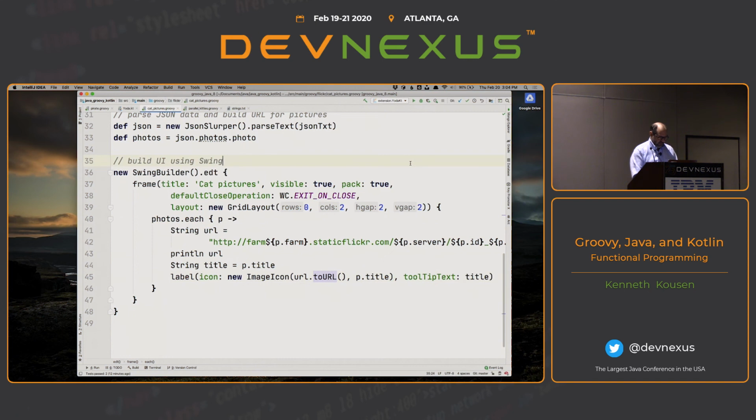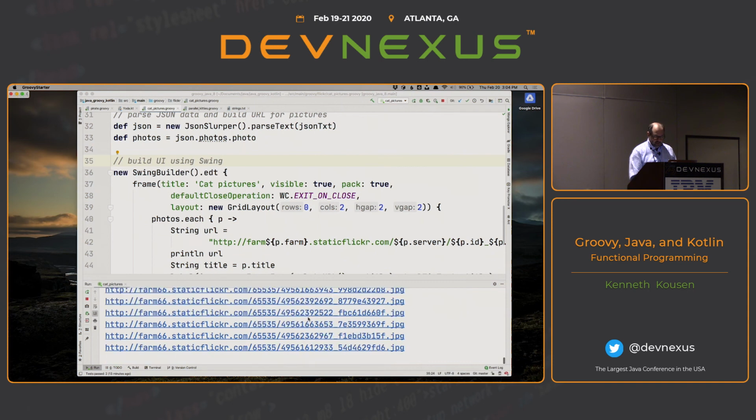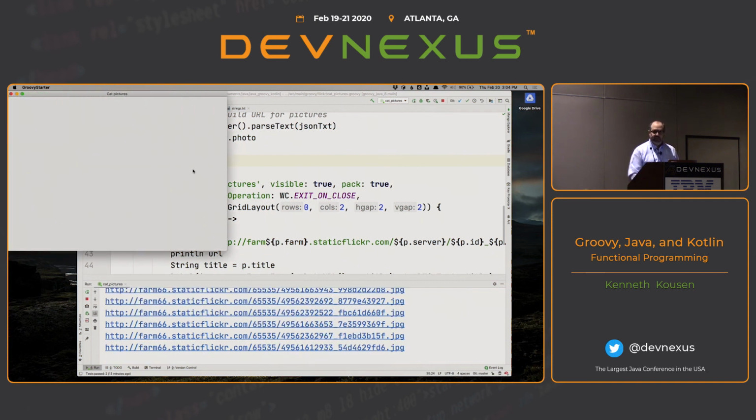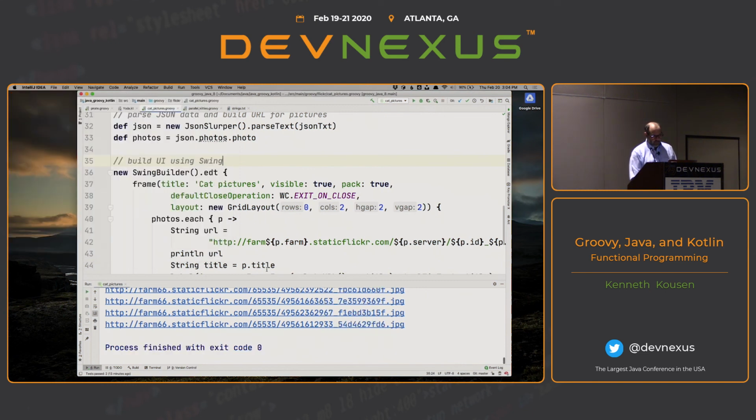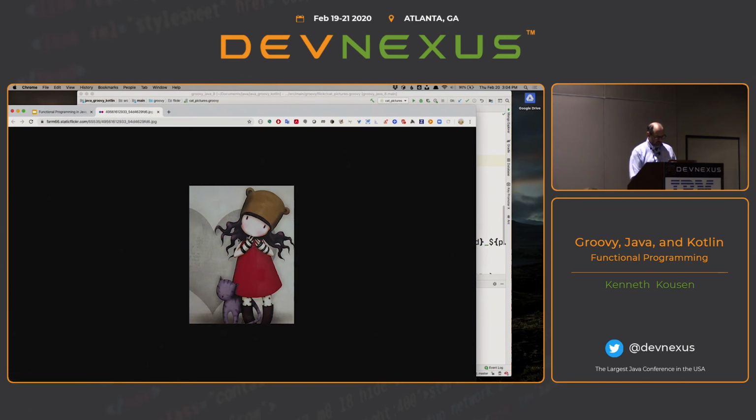And unfortunately, like I say, this worked for years. And now when I run it, what's going on is it does get the data, and there's all the links. But for some reason, I'm getting blank. The image icons are not rendering. And I know they're there because I checked the data. The data's all there. So sorry. But what I can do, just to prove they're there, is I can click on one of these, and you see, oh, there's a cat.